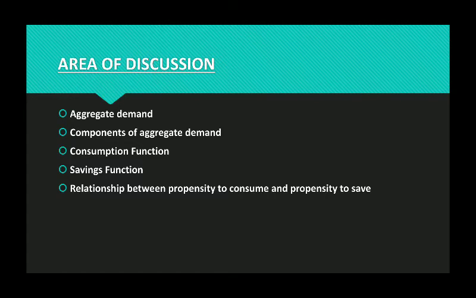We'll start with the consumption function, which will show the relation between consumption and income, its properties and diagram. Then we will move to savings function, which is again the relation between savings and income, and the relationship between propensity to consume and propensity to save. That means the relation between savings function and consumption function will be discussed. So let's start our chapter with the very first subtopic, aggregate demand.